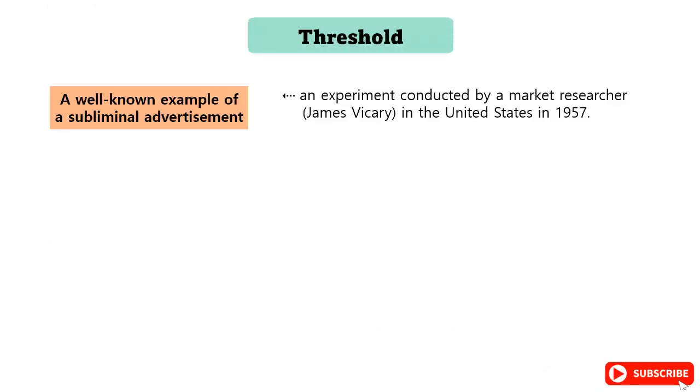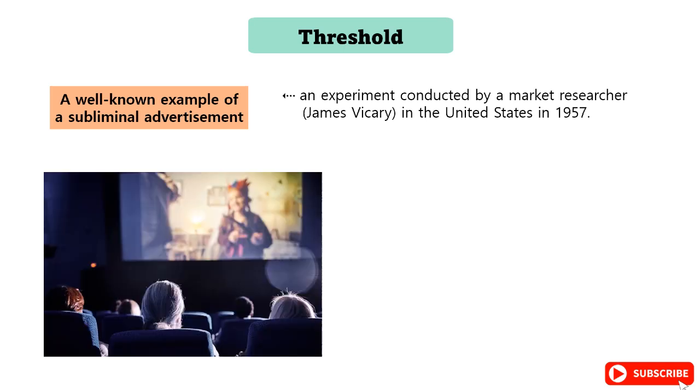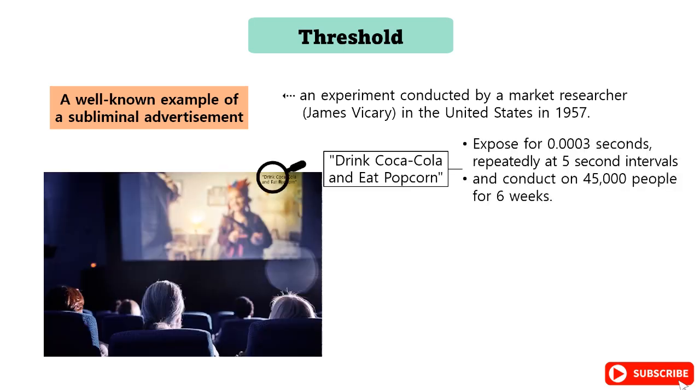A well-known example of a subliminal advertisement is an experiment conducted by a market researcher named James Vickery in the United States in 1957. He experimented by exposing a small text saying, "Drink Coca-Cola and eat popcorn," on the large screen in a movie theater for 0.0003 seconds, repeatedly at 5-second intervals.